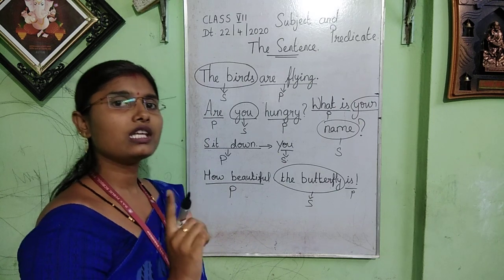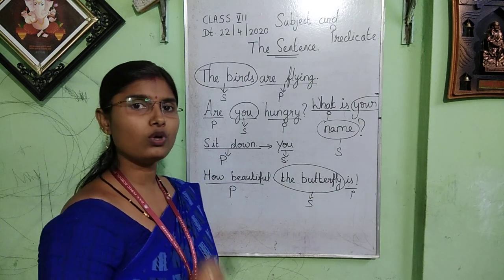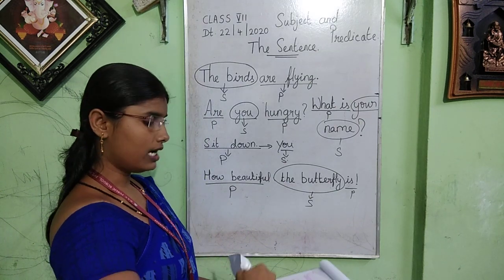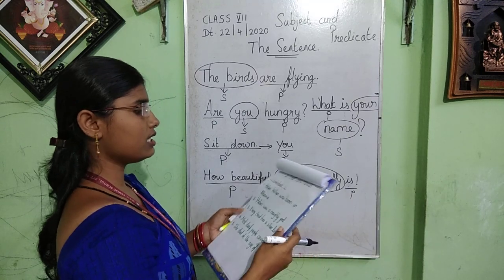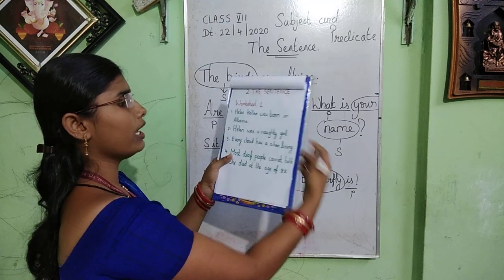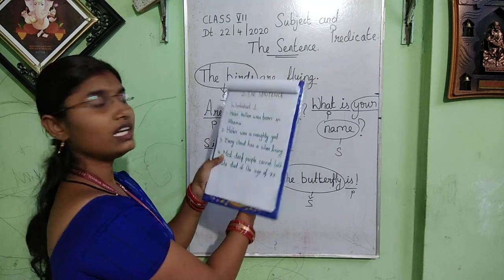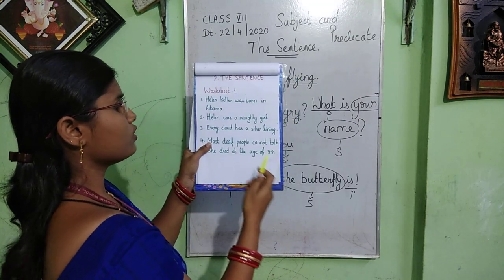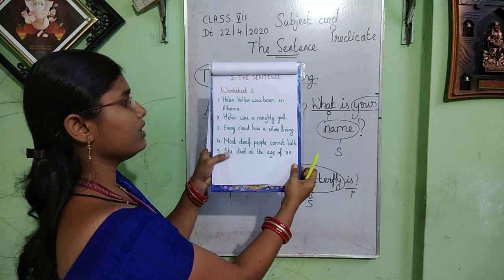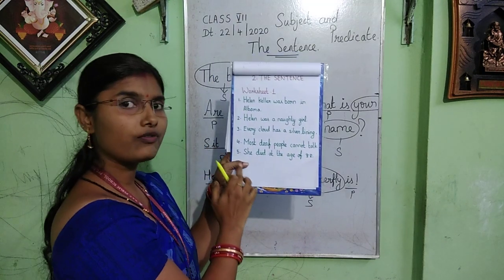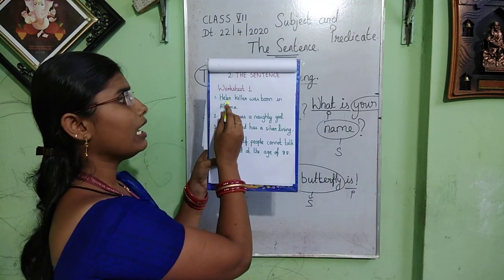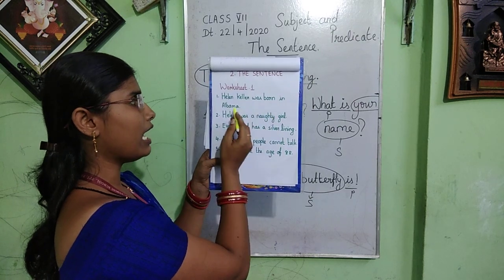So let me give you some examples from your textbook. I have done this for you all. See here, the sentence, worksheet 1. You can find I have written five questions. It is taken from your textbook only. Helen Keller was born in Alabama.